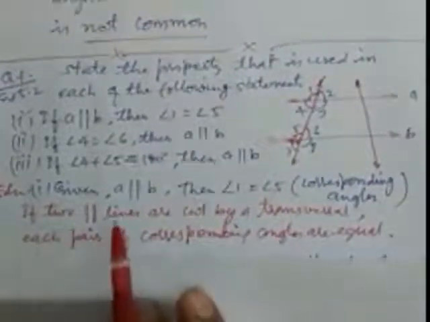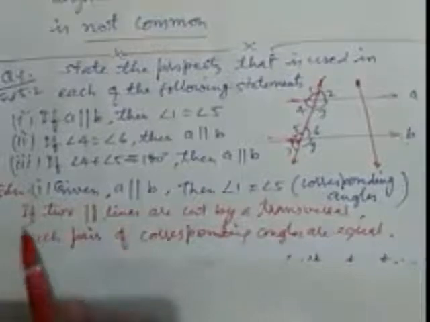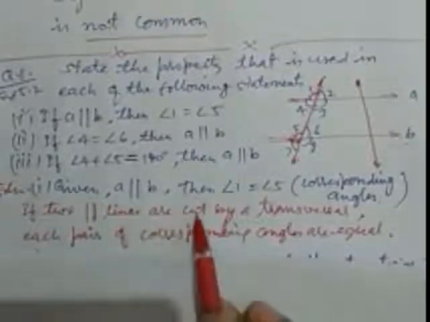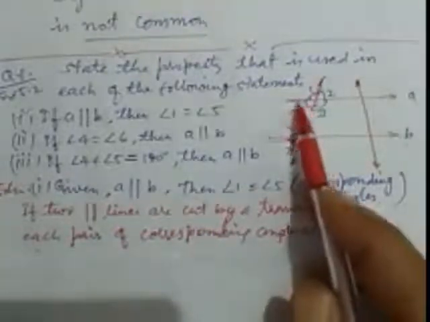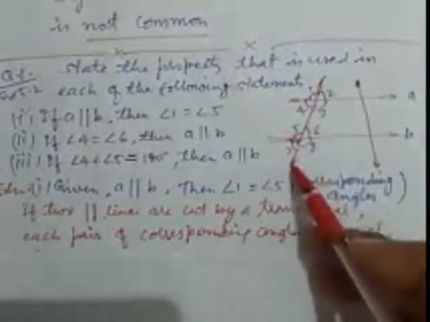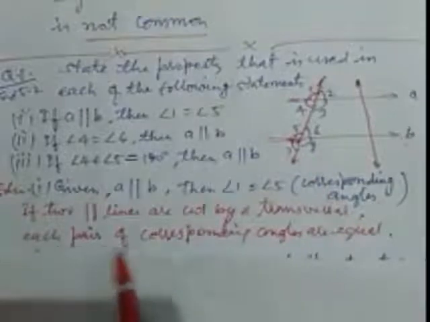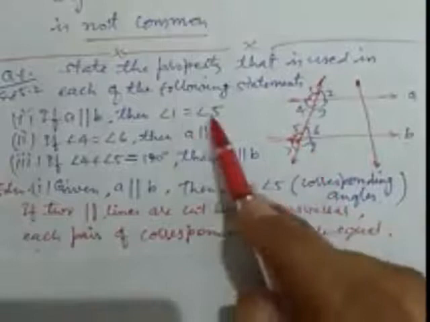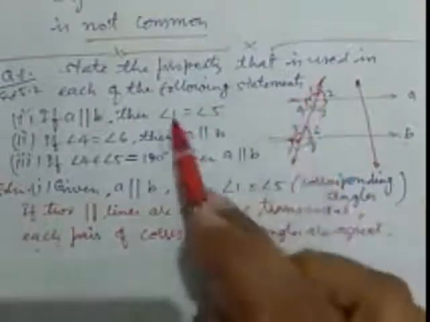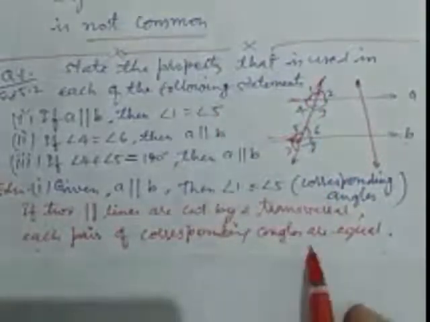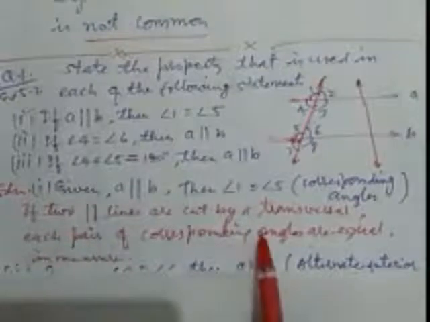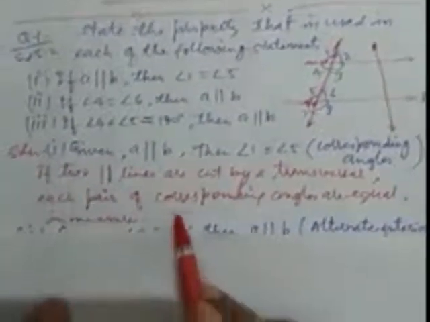So what is the conclusion? What is the detailed reason? If two parallel lines are cut by a transversal, here these two are parallel and this is the transversal, each pair of corresponding angles, here 1 and 5, makes a corresponding angle pair. So corresponding angles are equal in measure. This is the conclusion and this is the reason. I have explained in detail.